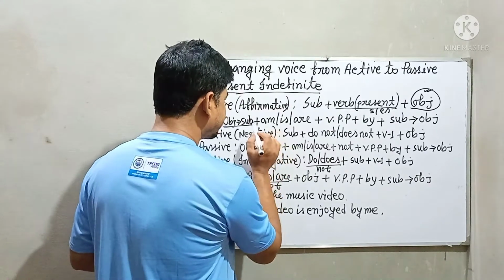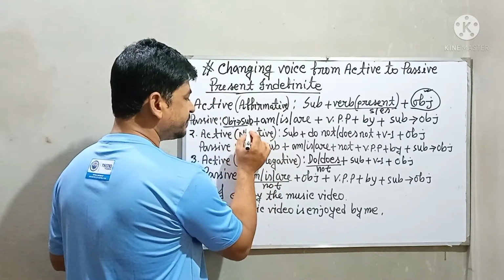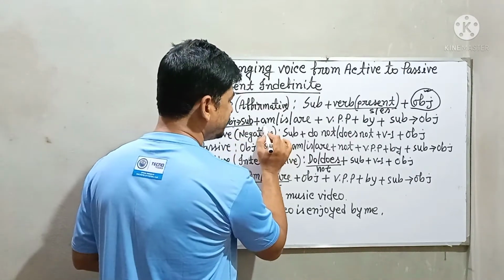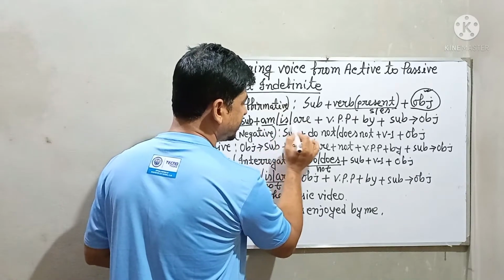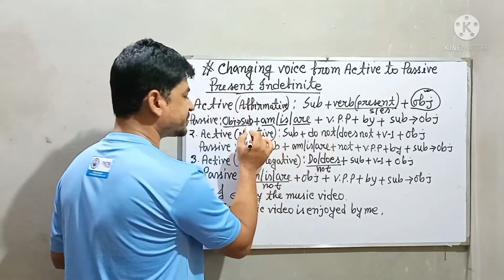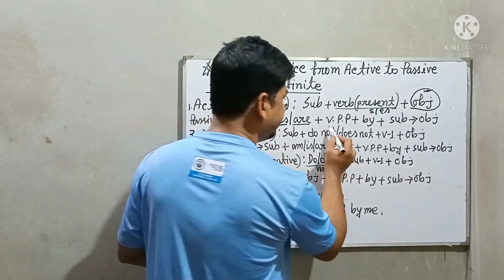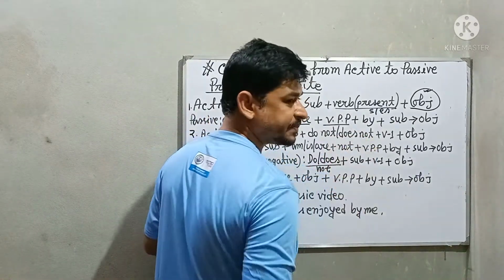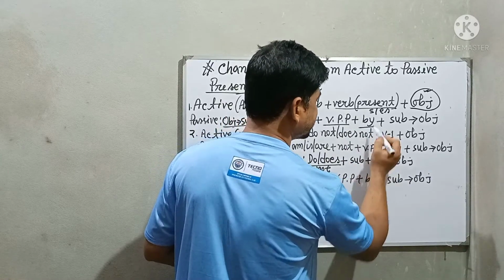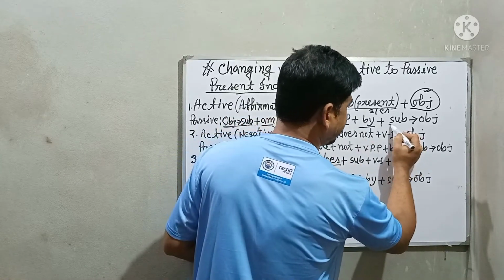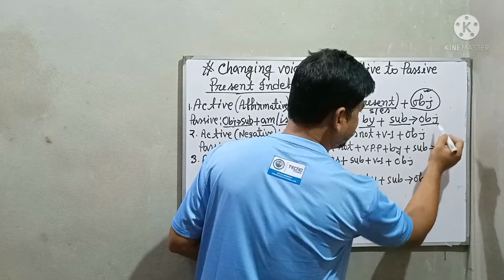Then after making your object the subject, you have to use am, is, or are according to the person of your subject. Then you have to use the past participle of the verb, then you have to use by, then you have to convert your subject to object.